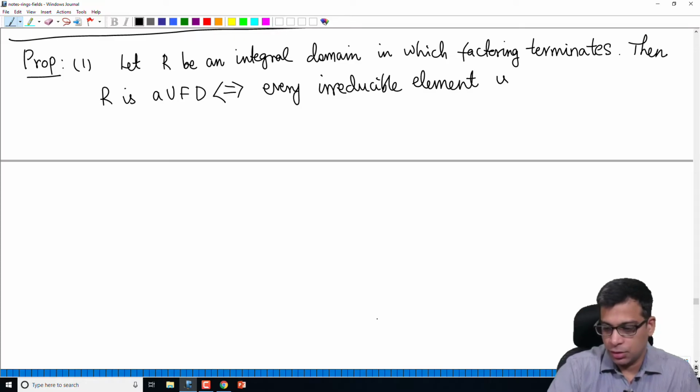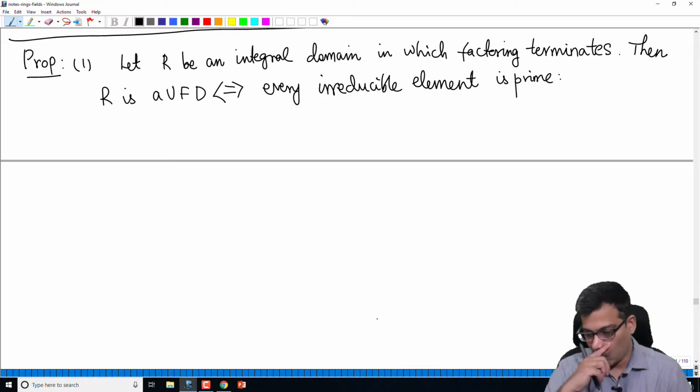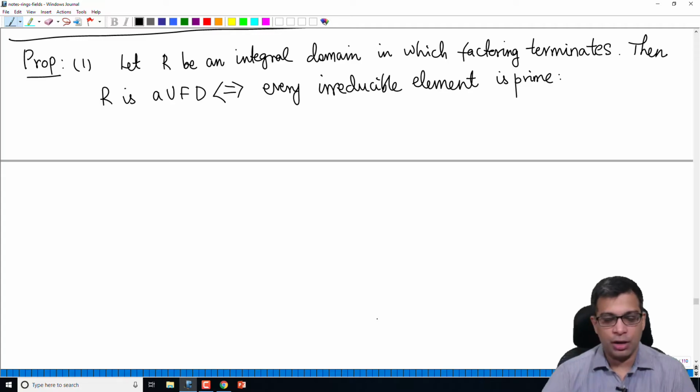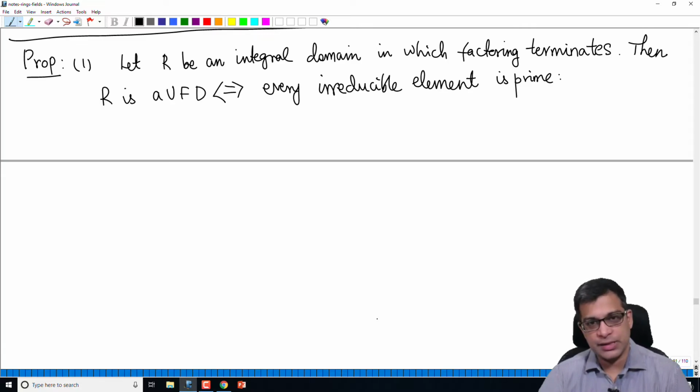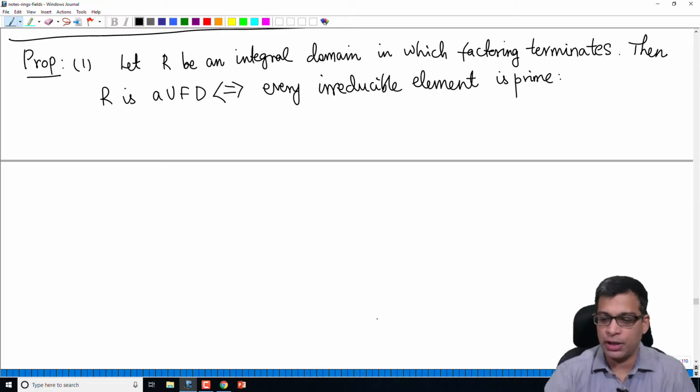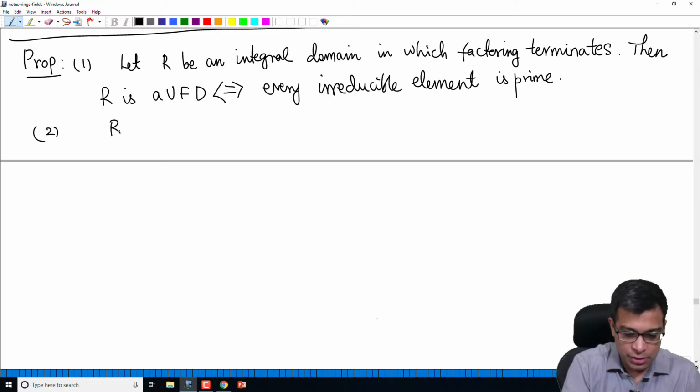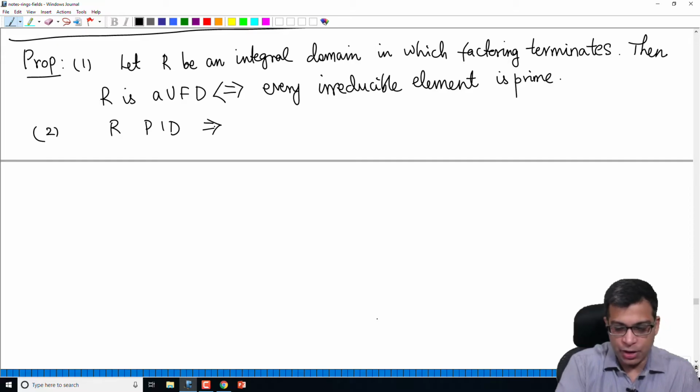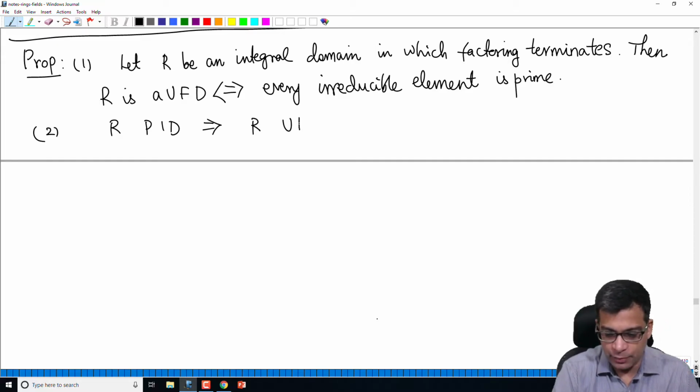is prime. If you recall from a couple of videos back, I defined the notion of prime and irreducible elements in an arbitrary integral domain, and we also proved that in any integral domain, prime elements are automatically irreducible, and we know in general irreducible elements are not prime. In PIDs they are prime because there is a notion of GCD in a PID, so we use that to conclude that irreducible elements are prime. Now we are learning that that is the characterization for UFDs, assuming that factorization terminates. And using part 1, we will prove the second part of the proposition, which says that if R is a PID, then R is a UFD.